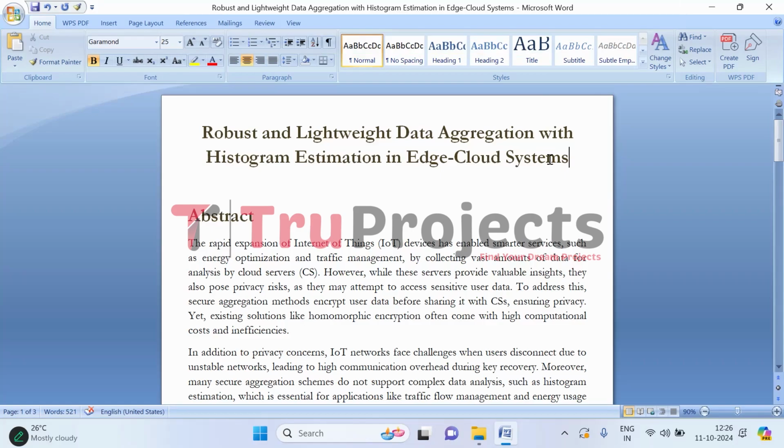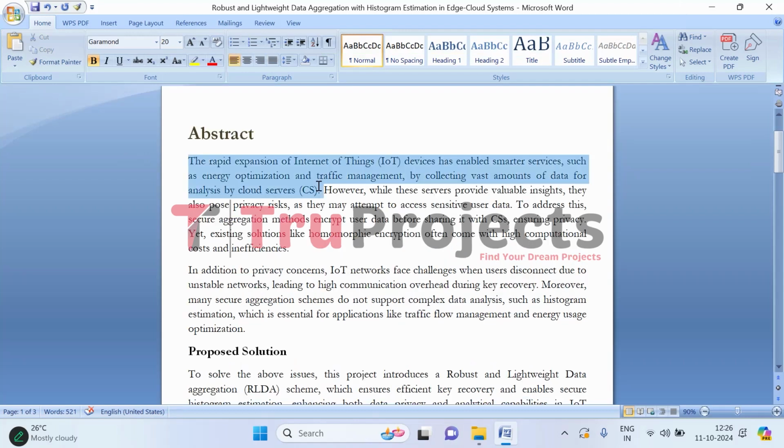Welcome to True Projects. In this video, we are going to explain about the project, which is robust and lightweight data aggregation with histogram estimation in edge cloud systems. So before getting into the execution, first let's understand what the project is about.